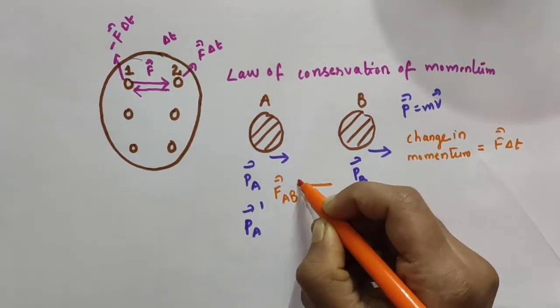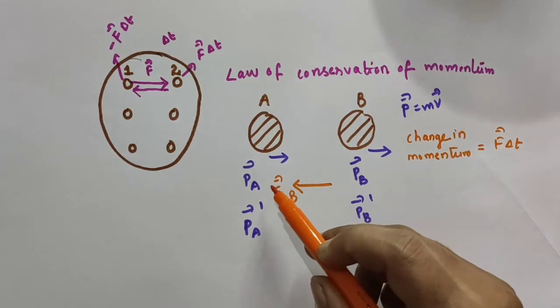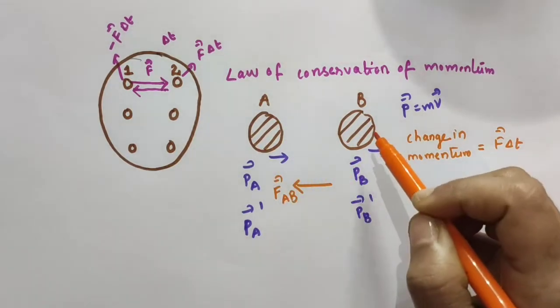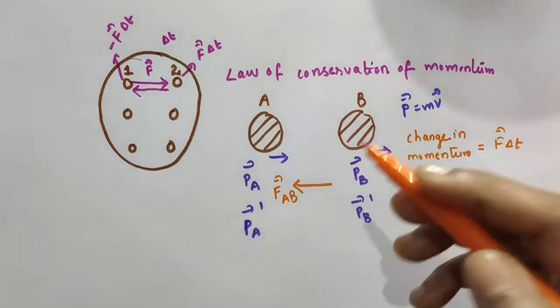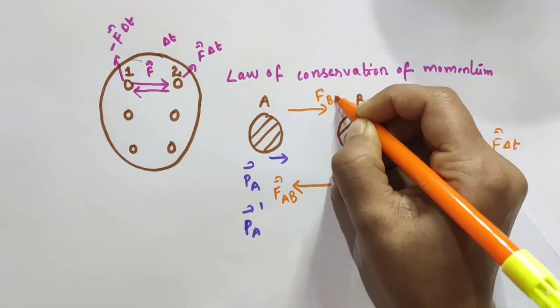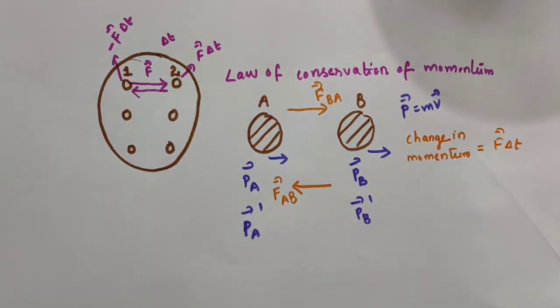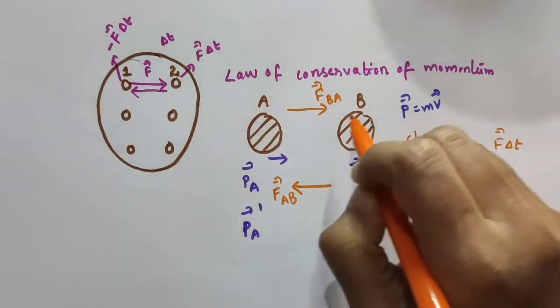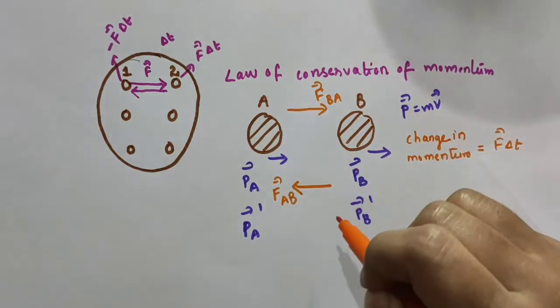So, this vector FAB acts in this direction. And let vector FBA be the force on B due to A. So, force on B due to A acts in this direction.